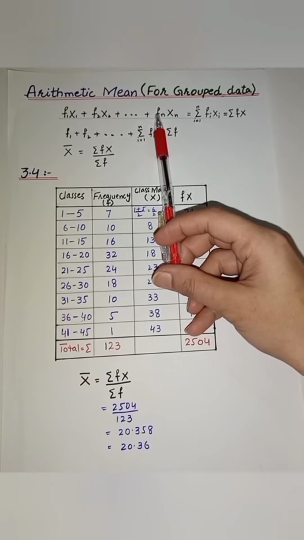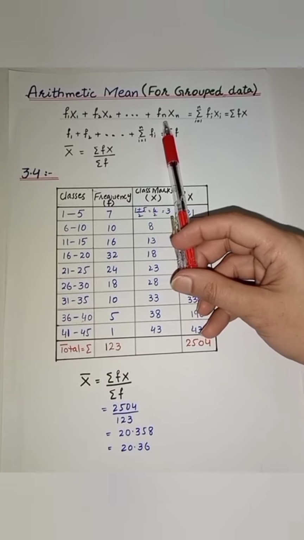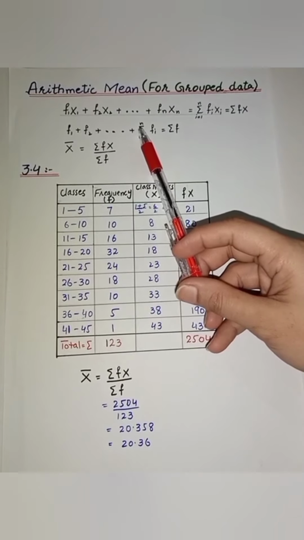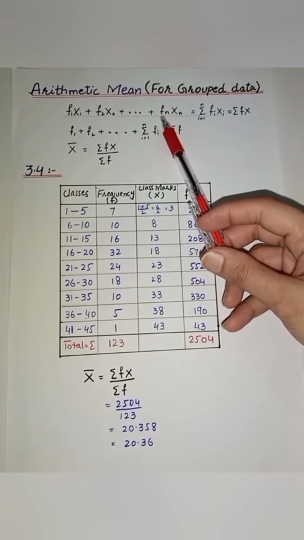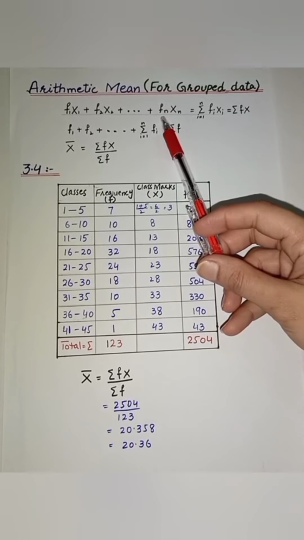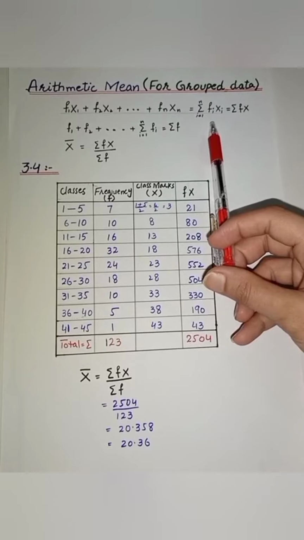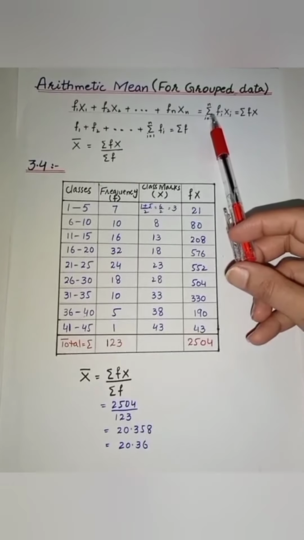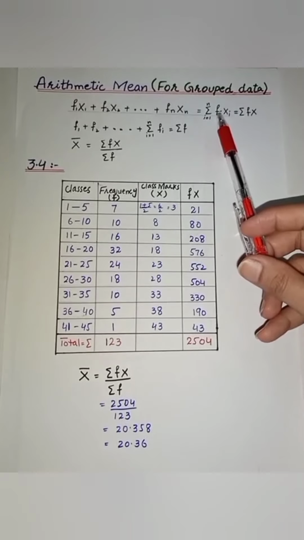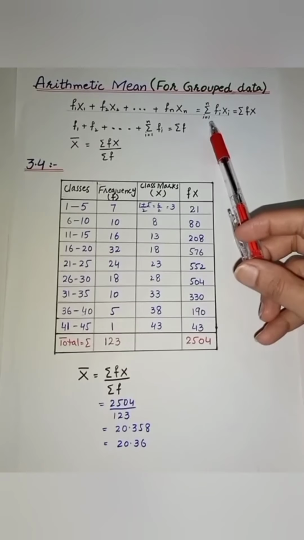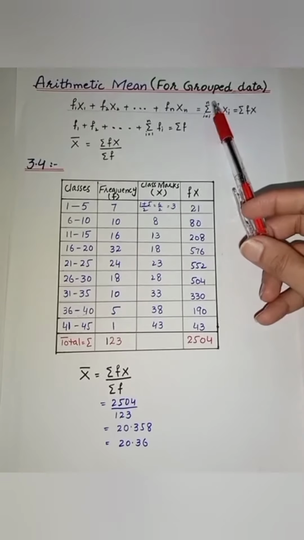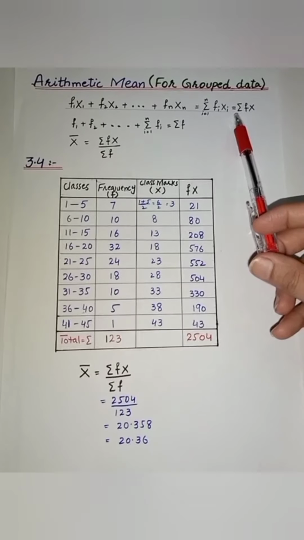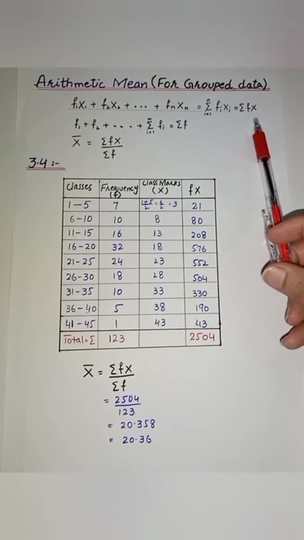The sum of values in the nth class would be fn xn. Thus the sum of values in all the n classes would be the sum of fi xi for i equal to 1 to n, which is the sum of fx.